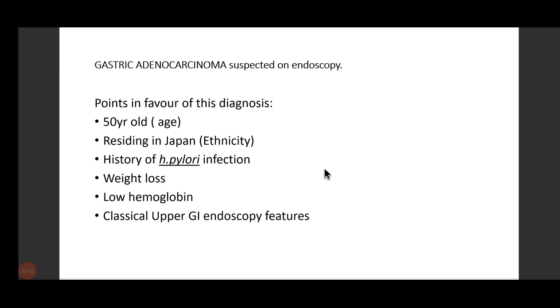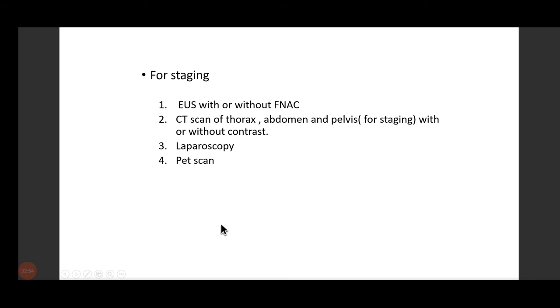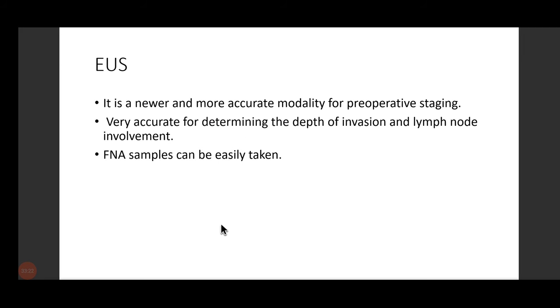So finally, we have decided that this person is having gastric adenocarcinoma. The points in favor of this are the age, the ethnicity, the history, the clinical examination, and finally the classical upper GI endoscopic features. Now just understanding that the patient is having gastric adenocarcinoma won't help us. We need to decide which stage it is. So for staging, we go for endoscopic ultrasound with or without FNAC, CT scan of thorax, abdomen, and pelvis. Why thorax, abdomen, and pelvis? We do it for staging purposes. Then we go for laparoscopy, and then we go for PET scan.